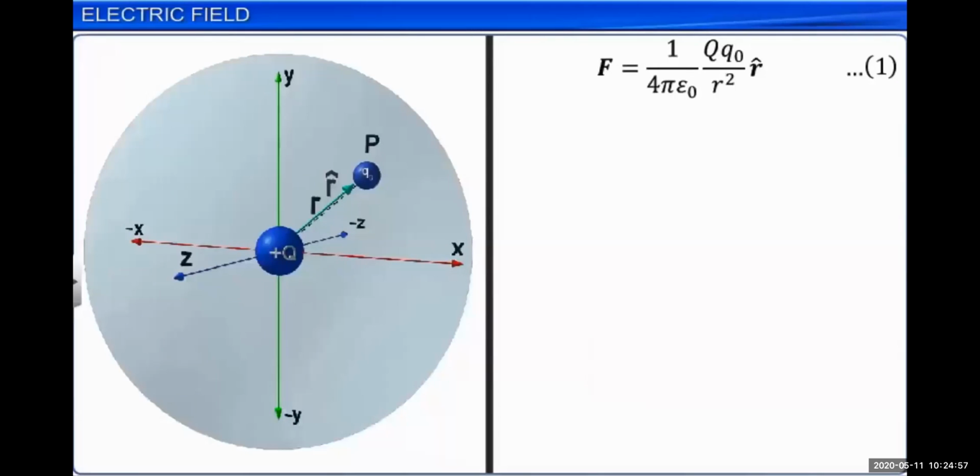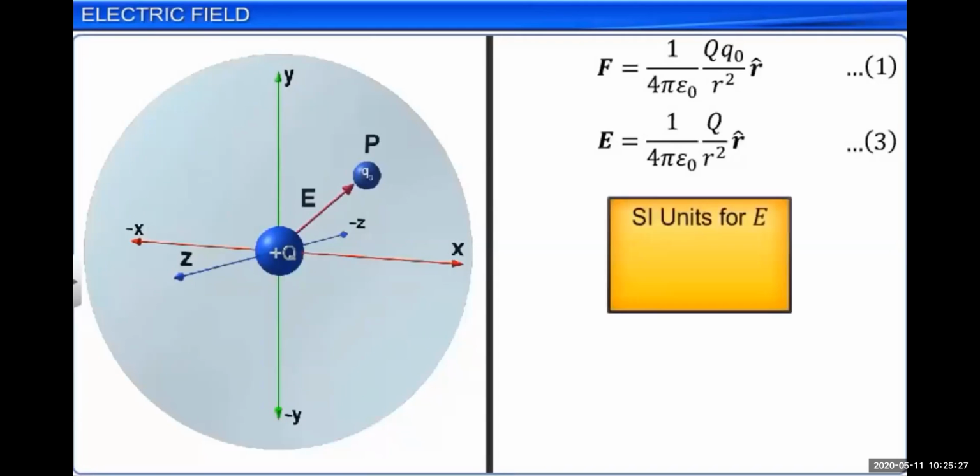Electric field is nothing but the force on a test charge from a particular charge. What is electric field? Electric field is nothing but the force on a test charge. Now we can write the mathematical definition of electric field, that is equal to 1 upon 4 pi epsilon naught capital Q upon r squared into r cap.